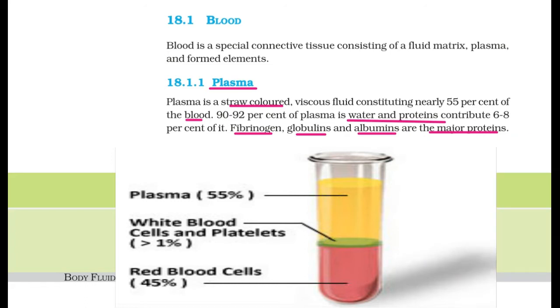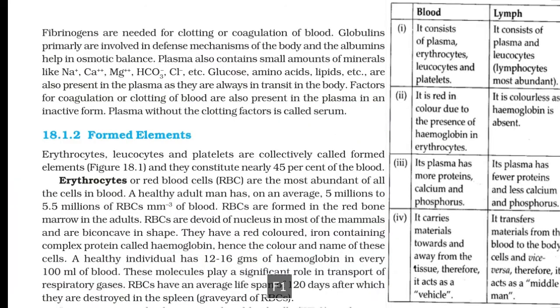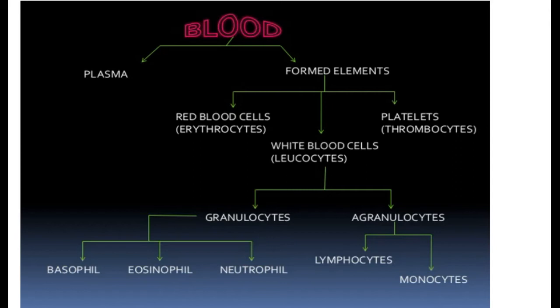Now let's move on to the next. Fibrinogens are needed for clotting or coagulation of blood, very important.